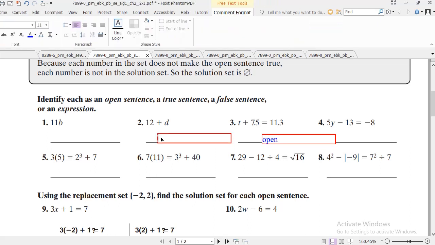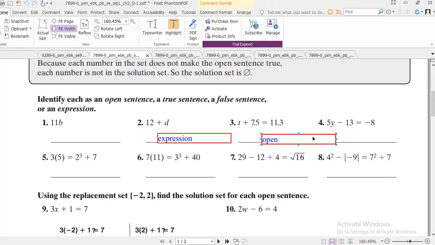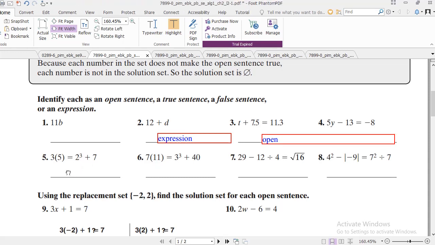So we can write expressions here. This is also an expression, there is no equal sign. This is an equation, but this equation is also open. So this choice is for this question and this question. 3 and 4 are both open sentences. Now this is not open, this is a closed sentence because there are no variables here. We need to determine if it is a false or true sentence.